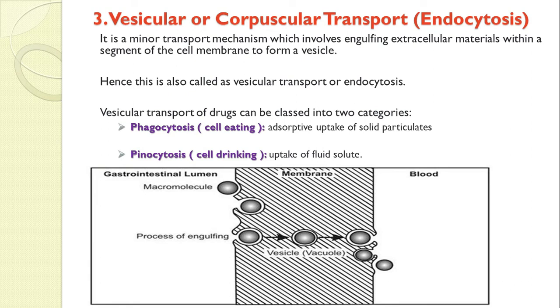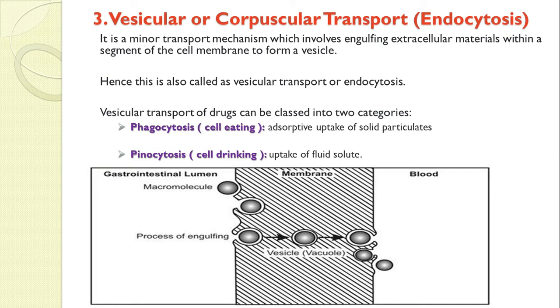It is the minor transport mechanism which involves engulfing extracellular materials within a segment of the cell membrane to form vesicles. It is also called endocytosis. The drug will form vesicles in your membrane, and through those vesicles the drug will cross the membrane. That particular thing is called vesicular transport or corpuscular transport, or the process is known as endocytosis.